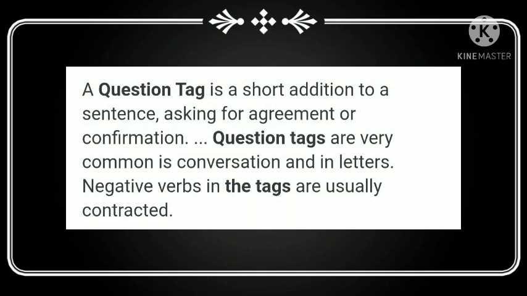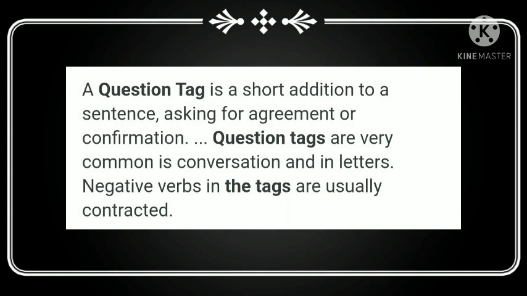So, here what they mean to tell us is a question tag will always ask a question about the verb. Whatever verb is present in a sentence will be asked as a question but with a negative tag. That is, whenever we are asking the sentence in a positive manner, then the question tag should be in a negative one. And whenever we ask the sentence in a negative manner, then the question tag should be in a positive way. So let's see the example and we will understand what a question tag is.